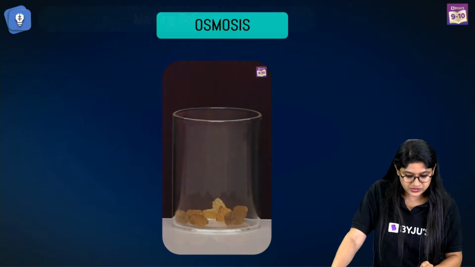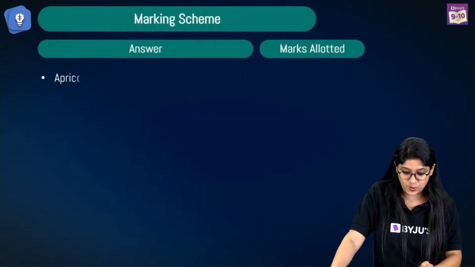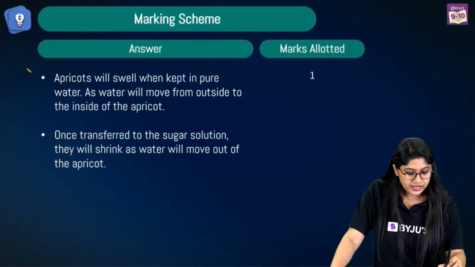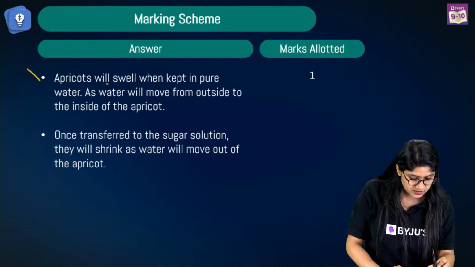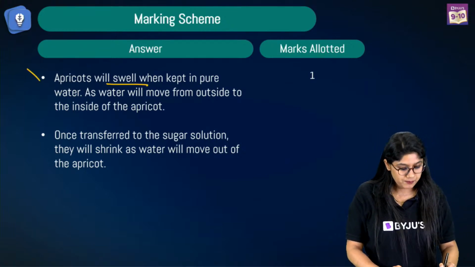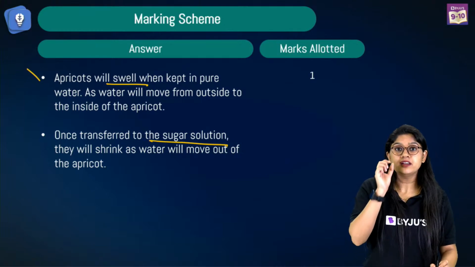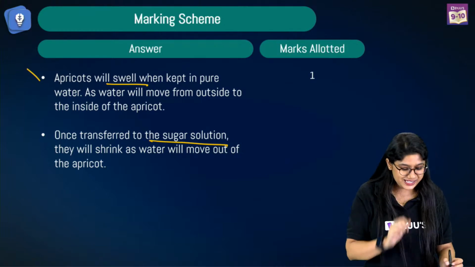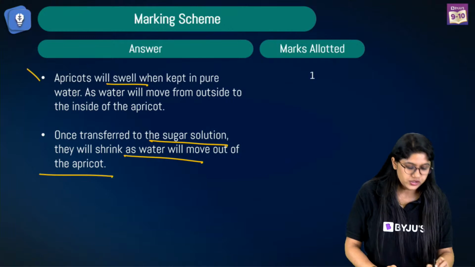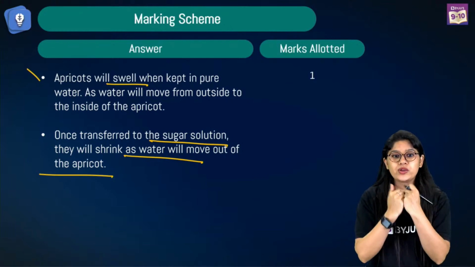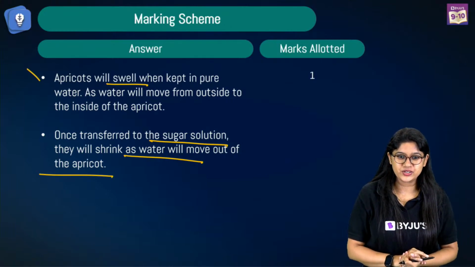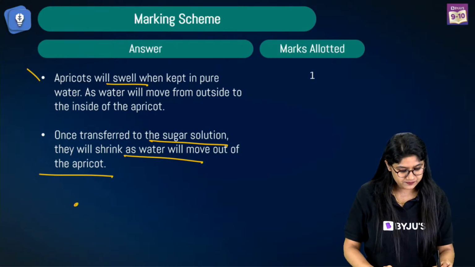So I think that all of us are clear, right? And over here, this is how we can write the answer in the examination. Apricots will swell up when we put them in the pure water. But once we transfer them into the sugar solution, we will see that they will shrink as the water molecules will be moving outside. Very good. Are we clear with this question?